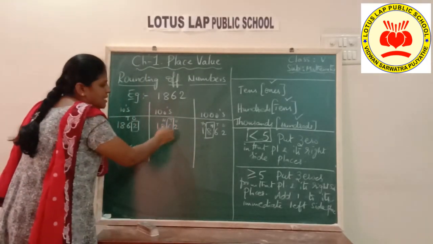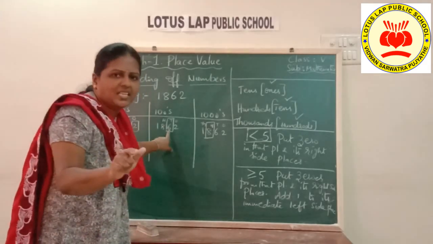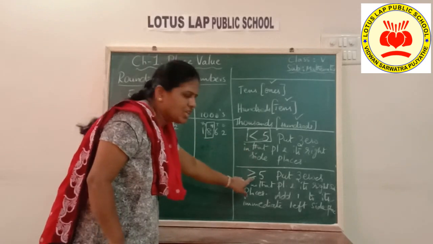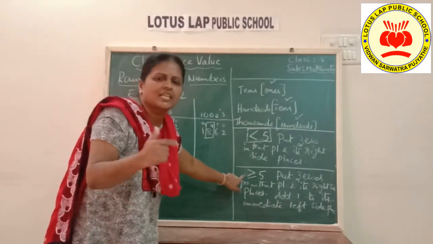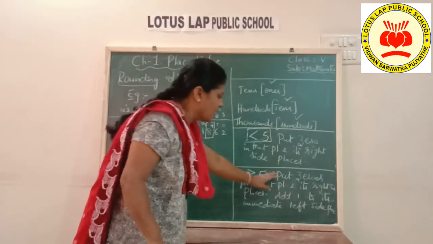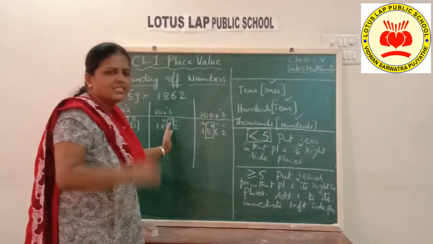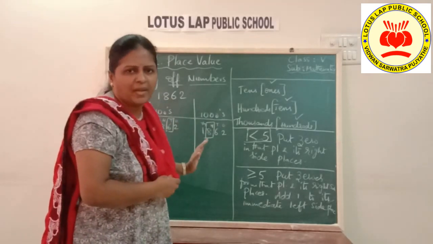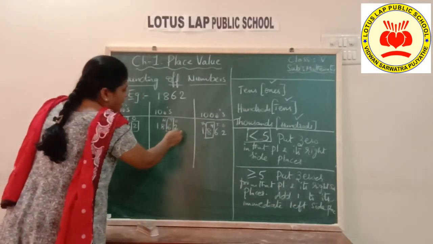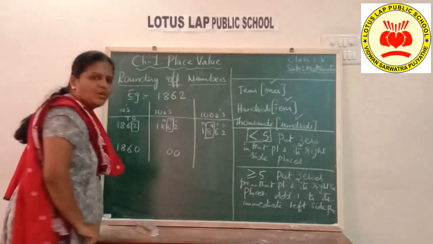Now let us round off the same number to hundreds place. It's before place, tens place I am checking. What is the digit in that place? The digit is 6 here. 6 comes under which condition? Second one, that is, it is greater than 5. If it is greater than 5, what you have to do? Put 0 from that place and its right side places. So tens and ones both I have to put zeros now.